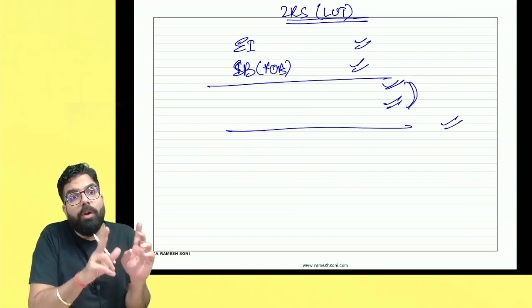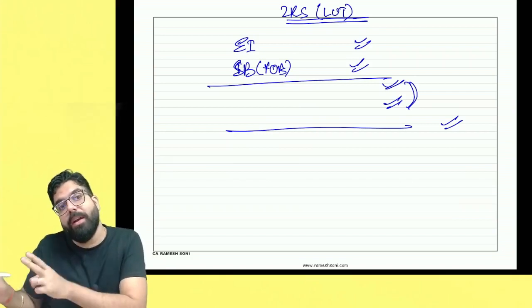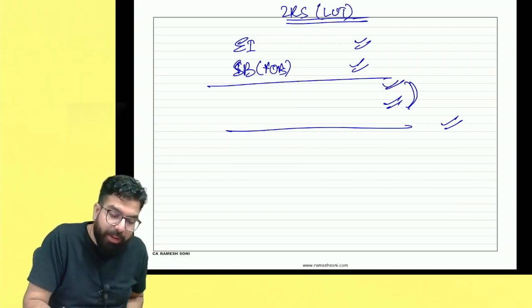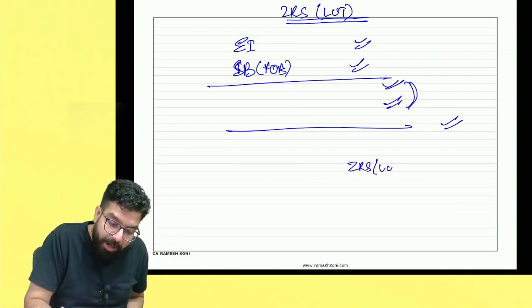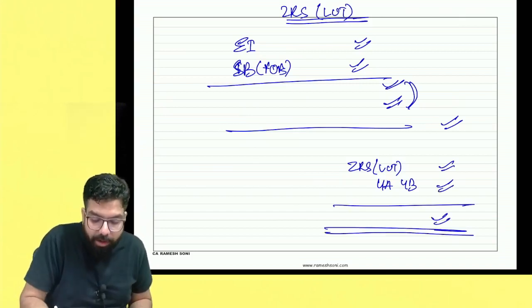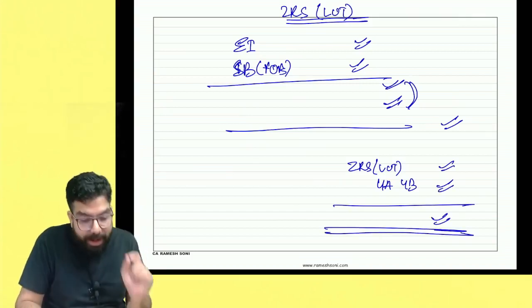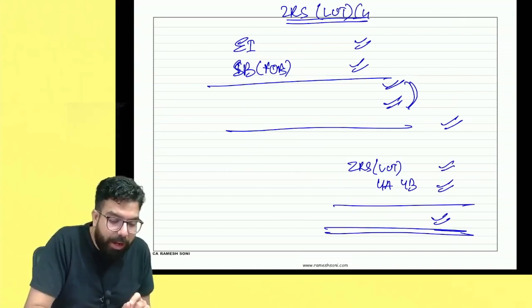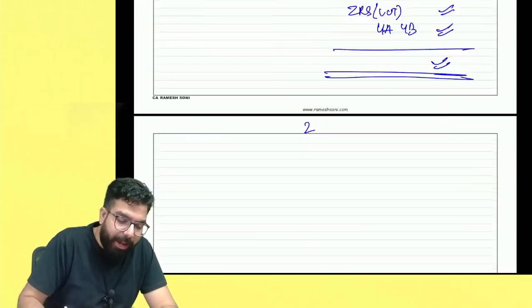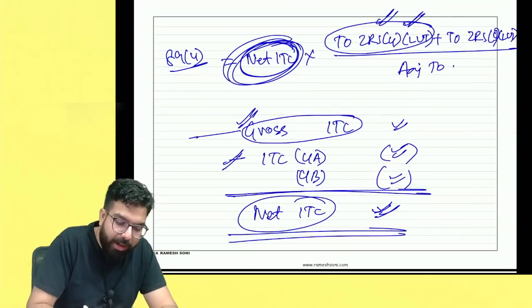and from that, the zero rated supply on which you have claimed the refund under 89.4A and 4B, those zero rated supplies also have to be removed, the supplies which were 4A and 4B supplies. Those supplies also have to be removed, and then you will get your zero rated supply under LUT with respect to the goods, which you have to take in the calculation. So for people, the first one is done here, the second one is done.